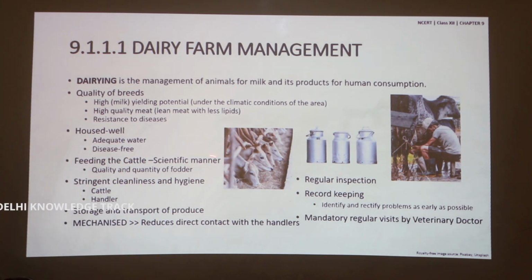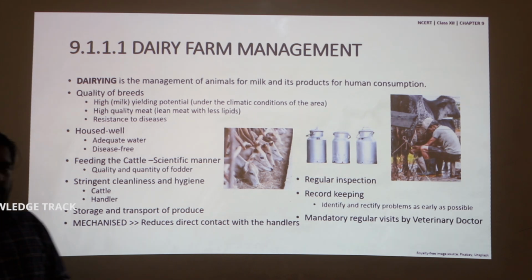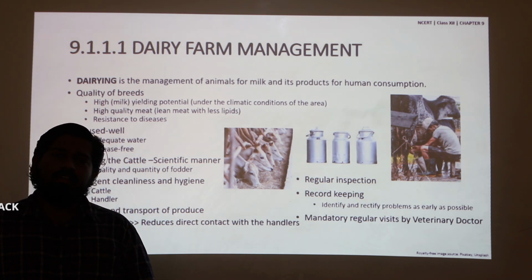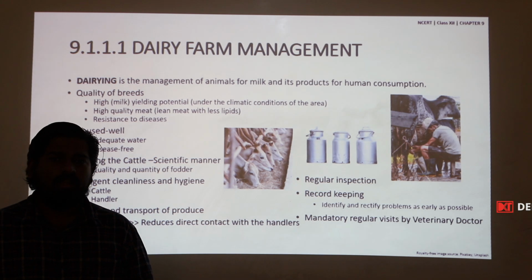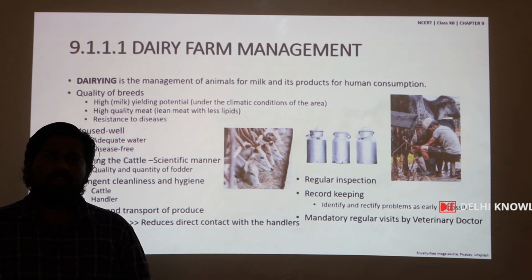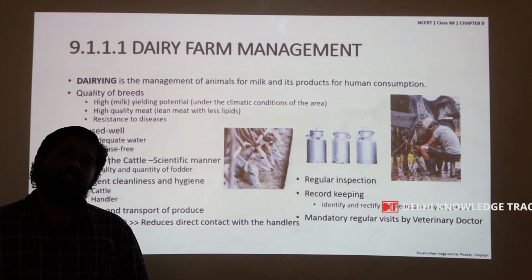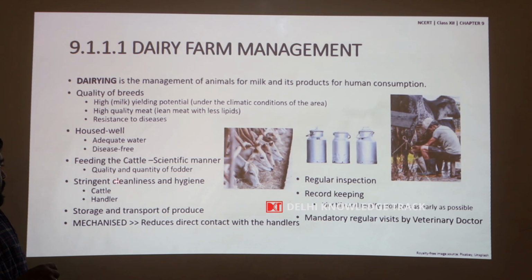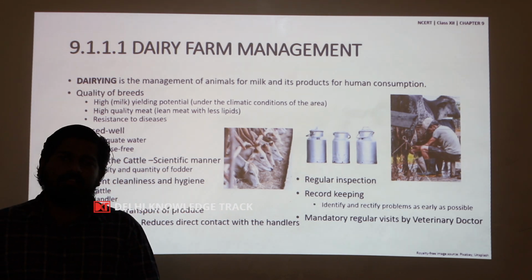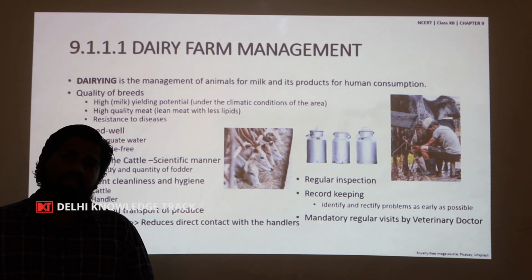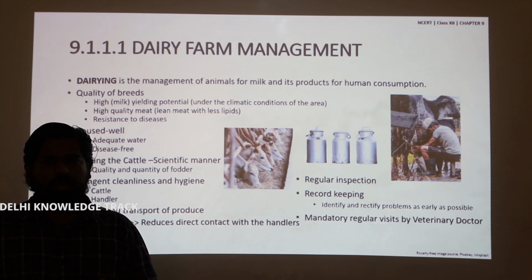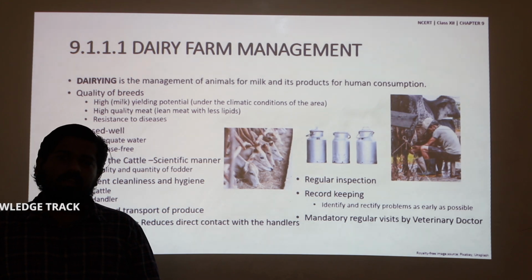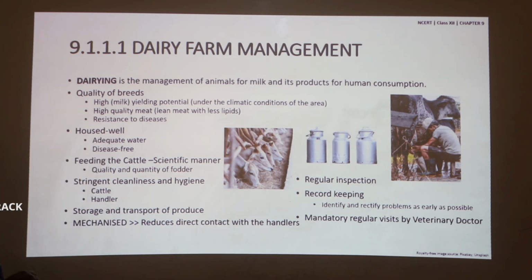Thirdly, a scientific manner of feeding the cattle with quality and sufficient quantity of fodder. Fodder is the dried straw or hay which is harvested along with certain crops. The cleanliness and hygiene must be stringent both for the cattle and handler, so that the cattle remain disease free and the produce is in a good condition.